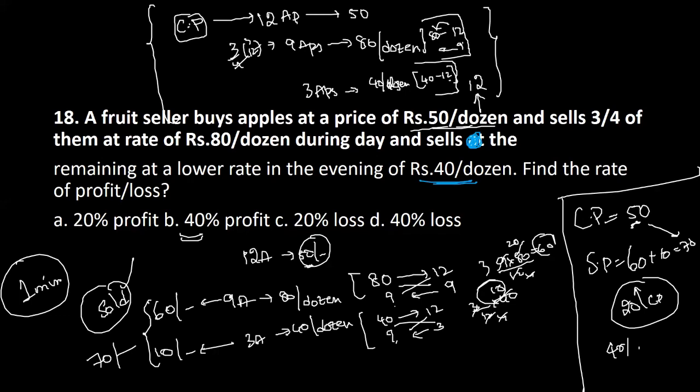So 20% is 10, 30% is 15, 40% will be 20. So what is the profit here? 40% profit. Simple question, right?